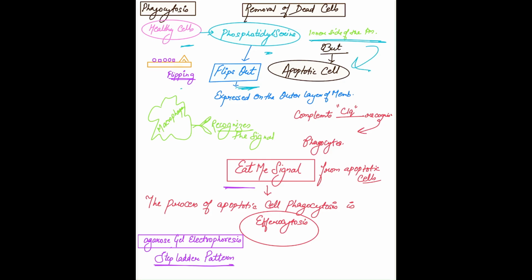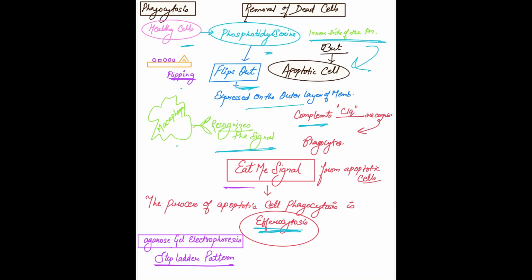So it will express some kind of signal, and that is recognized by the macrophages. How are the signals produced? Signals are produced with the help of complements like C1q, and it will be recognized by the macrophage. This signal is known as the eat me signal. The process of phagocytosis of this apoptotic cell is known as efferocytosis. This was the mechanism of phagocytosis of the apoptotic cell.